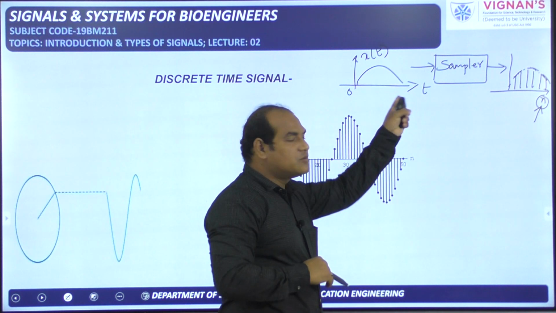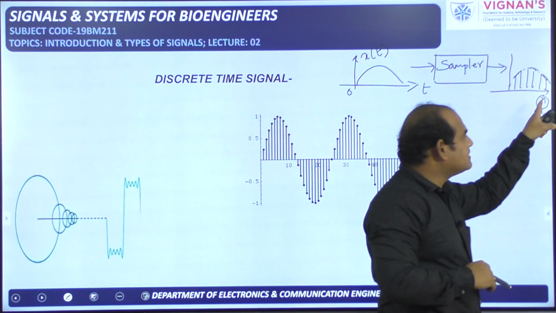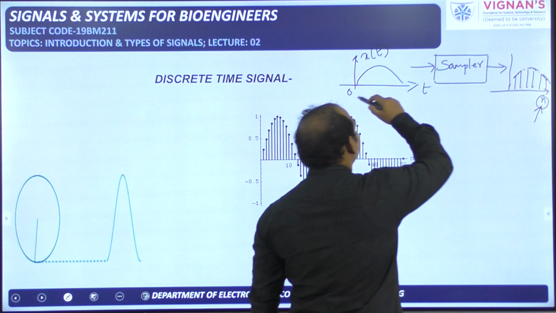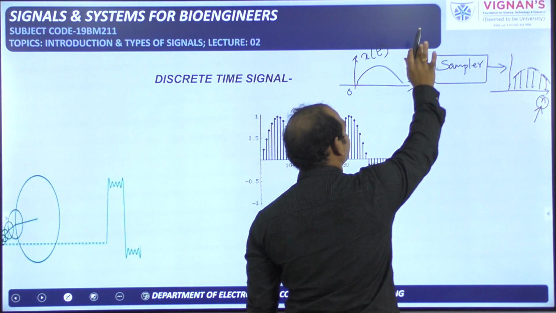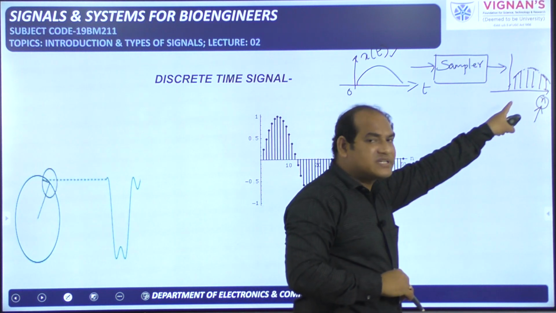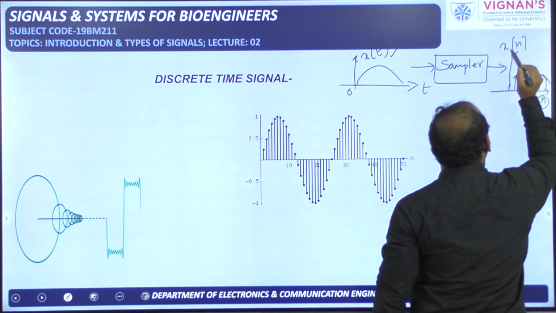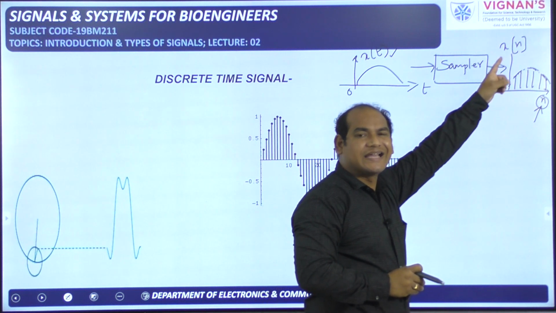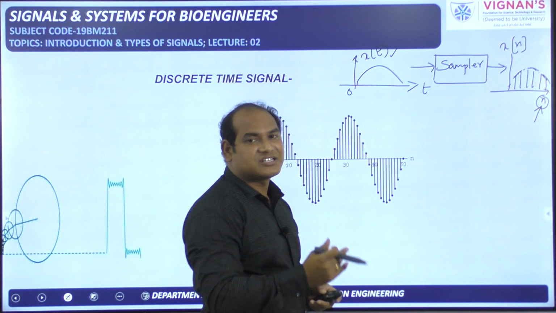Next, the independent variable in the continuous time signal is represented with small t. The independent variable in the discrete time signal is represented with small n. Both are time only, both are measured in seconds only. And the dependent variable in this case I have represented with x of t. You can represent it with g of t, f of t, y of t, whatever it may be, but I have taken x of t. Because this discrete time signal came from x of t, the dependent variable has to be represented with x of n. So we can tell that this is the signal obtained from x of t. If it is g of n, I can tell it is a signal obtained from g of t. This is a thing you have to remember in the representation of discrete time signals.